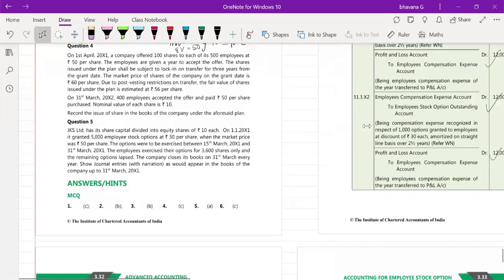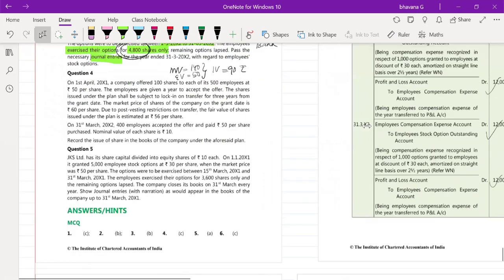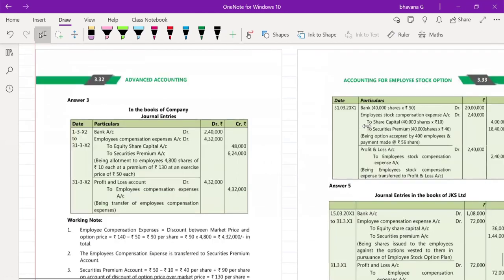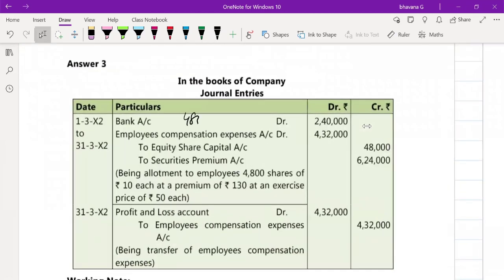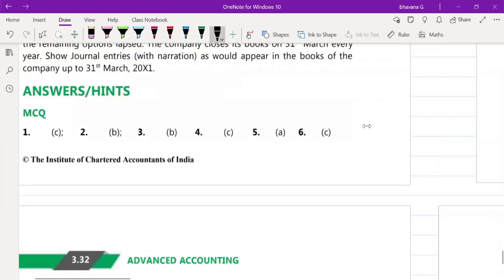Yes, okay, fine. So it will be 4,800 into how much amount? 50. 4,800 into 50. So here itself we can see. So bank is going to be 4,800 into 50. What is this? Exercise value. So 2,40,000 rupees. Employee compensation expense is going to be 4,800 into what was the intrinsic value we found out?